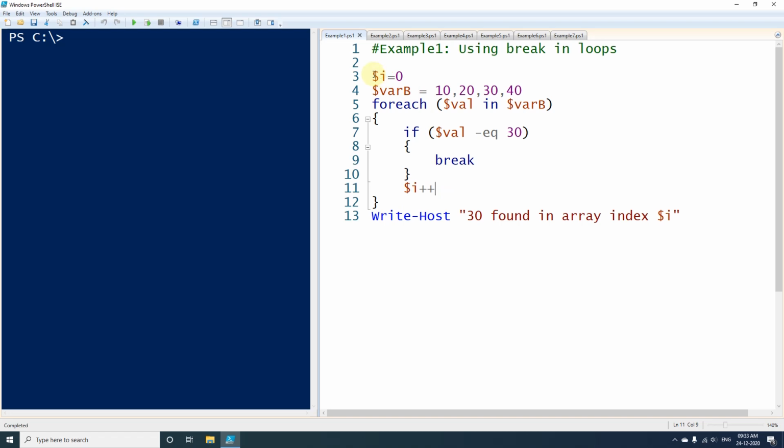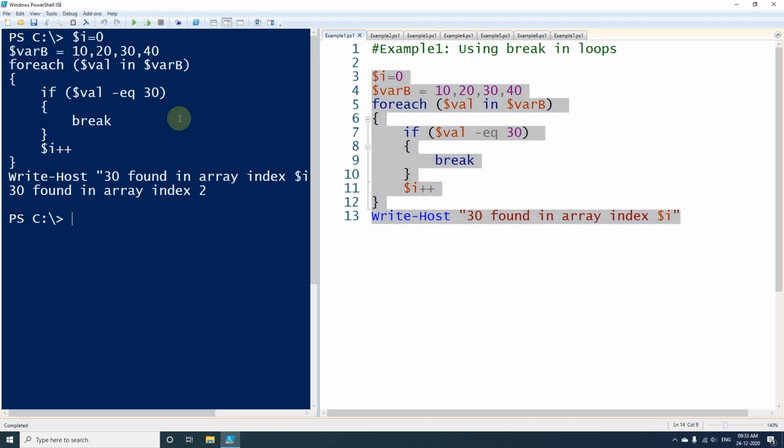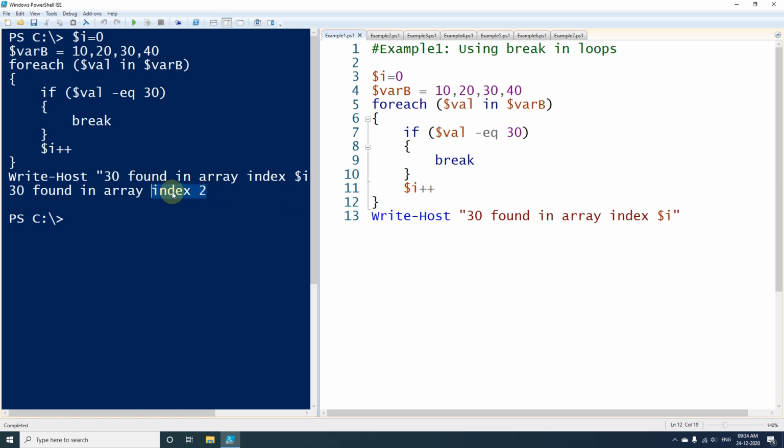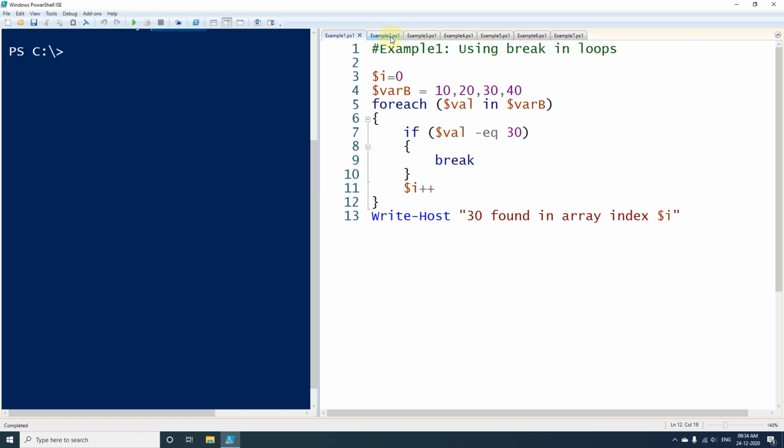So now let's execute this example. So we got the output that 30 was found in array index 2. So first time it was 0, and in the first iteration it became 1. In the second iteration it became 2. And in the third iteration the loop got broken. So this remained 2 only. So that is the reason we are getting index 2. Now let's move to the next example.